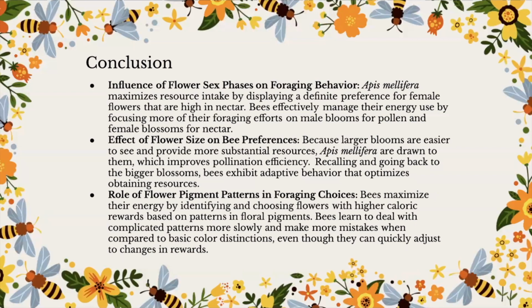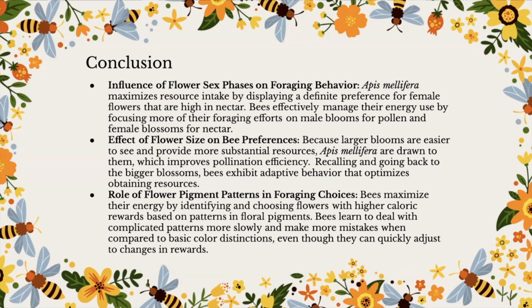Conclusion. Influence of flower sex phases on foraging behavior. Apis mellifera maximizes resource intake by displaying a definite preference for female flowers that are high in nectar. Bees effectively manage their energy use by focusing more of their foraging effort on male blooms for pollen and female blossoms for nectar. Effect of flower size on bee preferences.